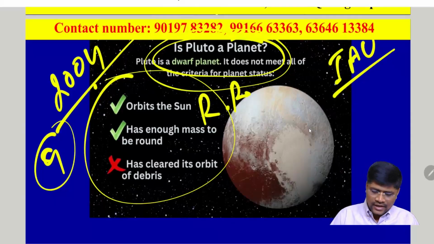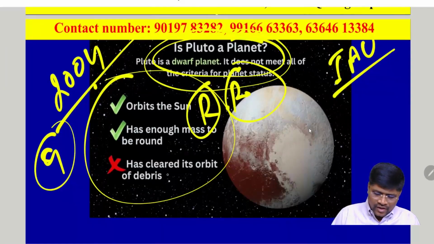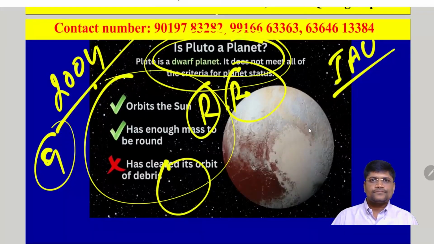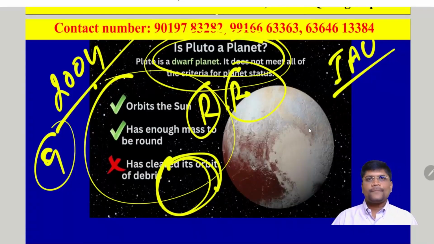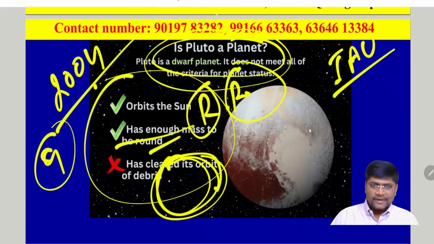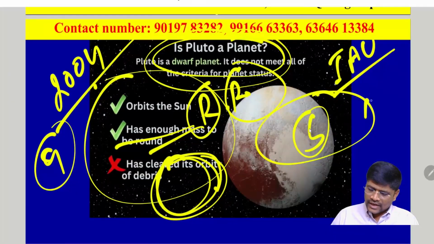The first condition is clear: it should rotate on its own axis and revolve around the sun. Second, it should be large in size, and its mass should be big enough that its shape is roughly round, so that it assumes hydrostatic equilibrium. Third, it should be revolving around the sun independently.